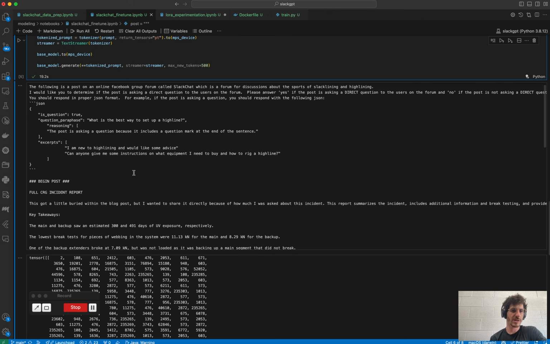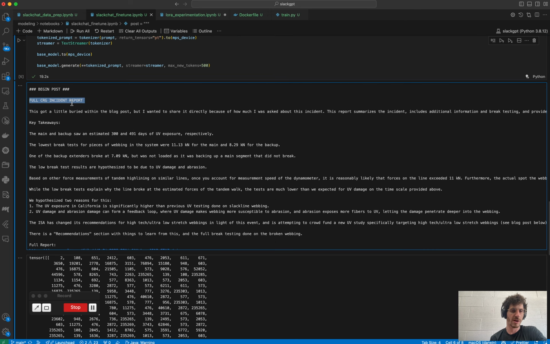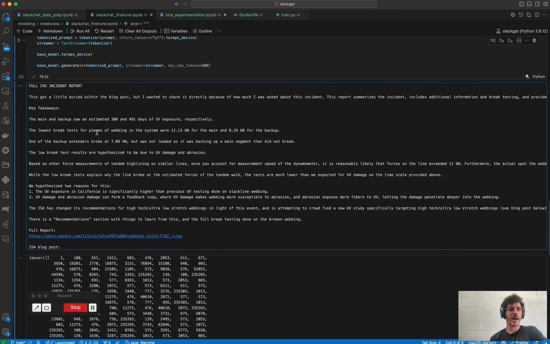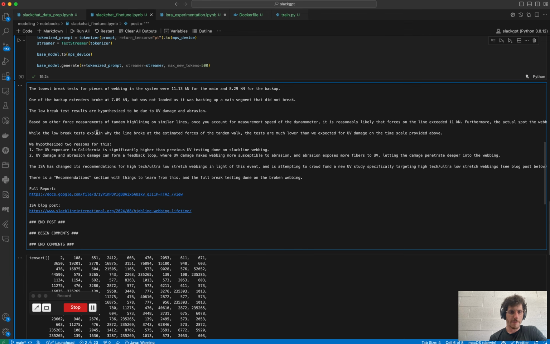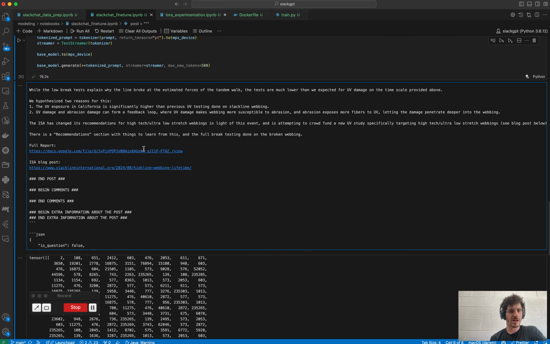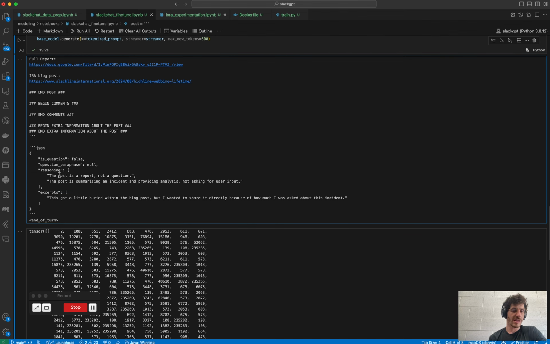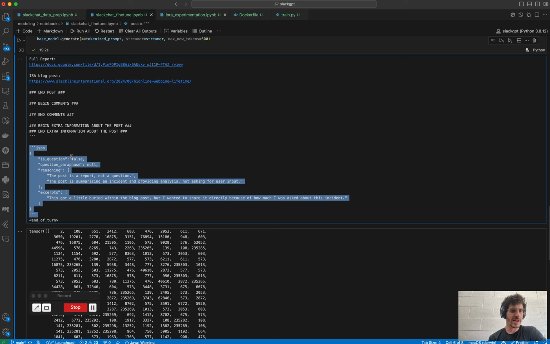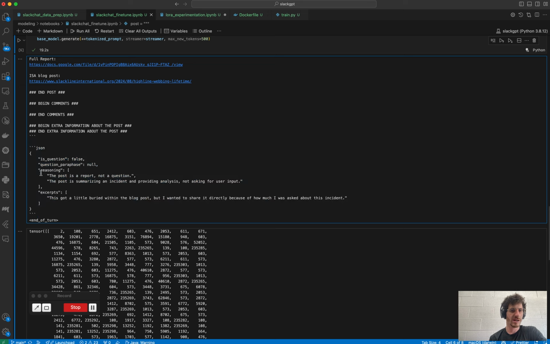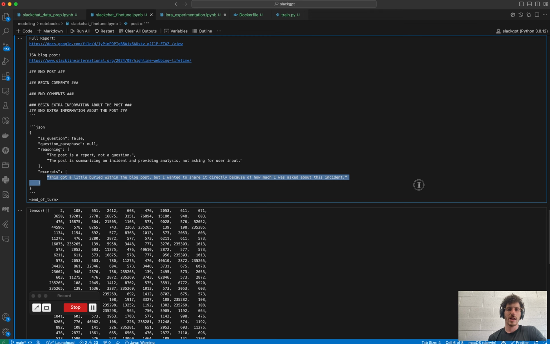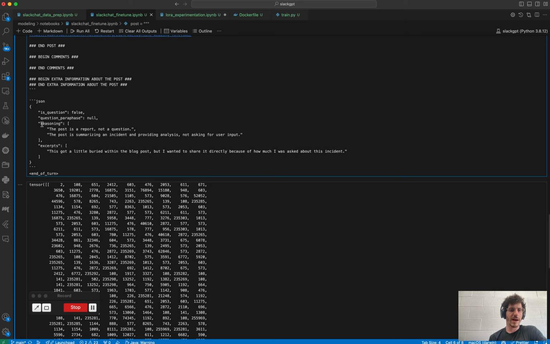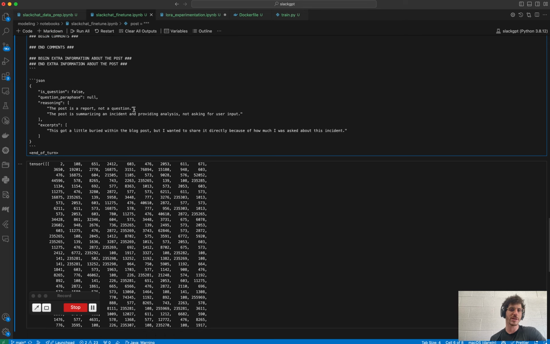Here we can see that post. This is an incident report where they are describing one incident where a highline failed, as well as having links to the full report and the blog post. And the output of this query is no, it's not a question. There is reasoning: it's a report, it's not a question, and the post is summarizing an incident. Now, this output will help me determine how to prepare the data for actually fine-tuning when I go to do that.